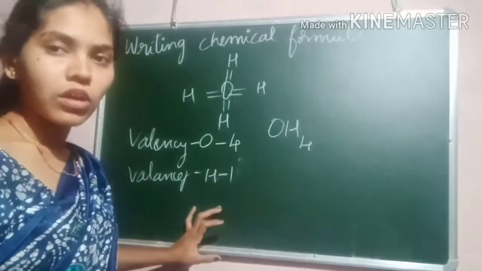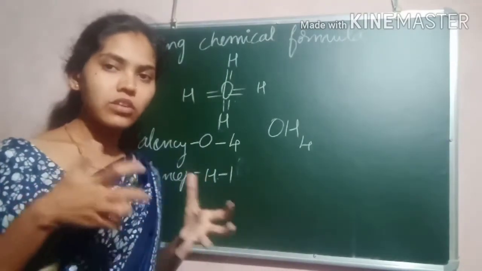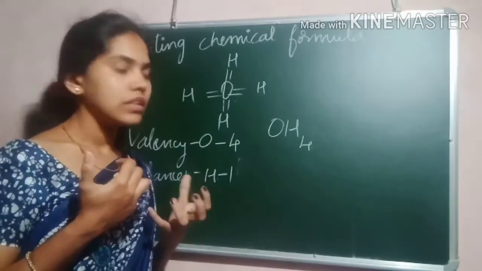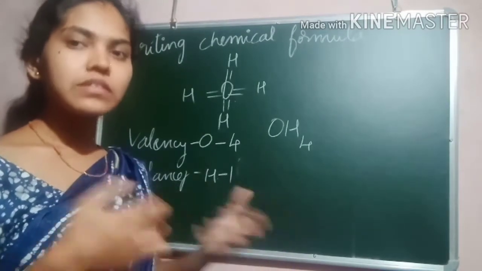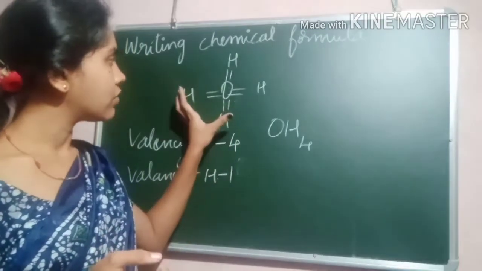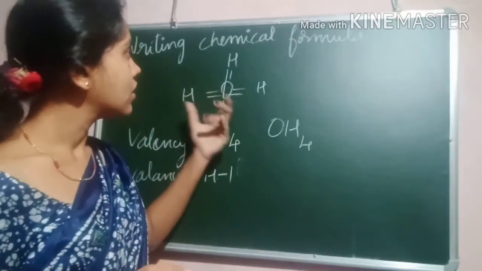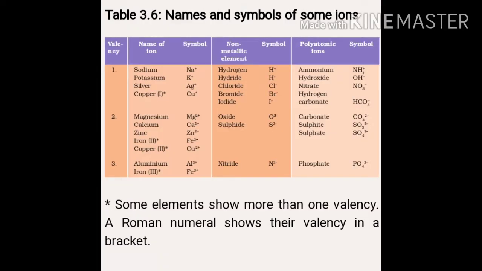So this is what valency is. Valency is nothing but the capacity of catching hold, of receiving or accepting ions, or sharing ions when molecules combine. So valency is the capacity of accepting or giving ions.